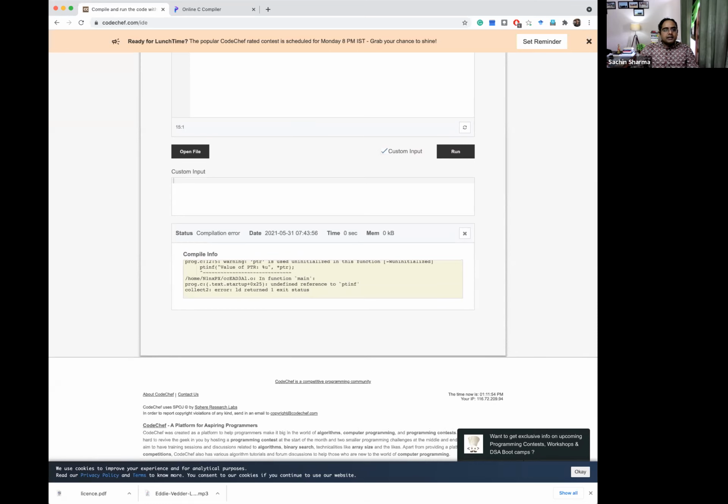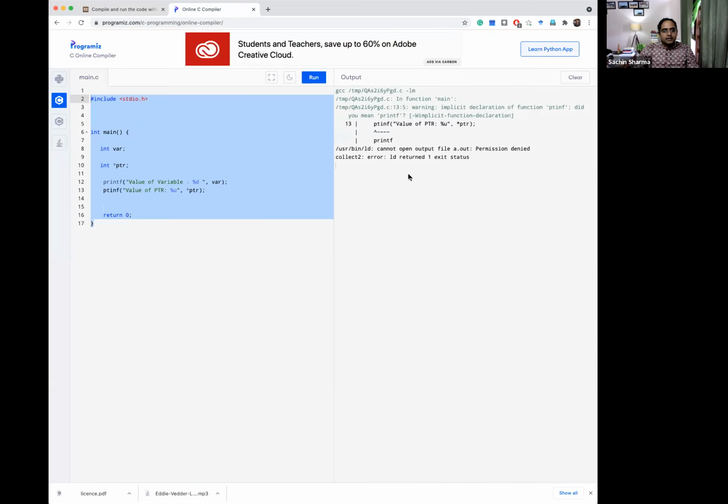Now you see and read this output. It is giving us a warning that in the printf function, on ptr, cannot open output file or permission denied. It means that when we are running this program, we are getting a runtime error.